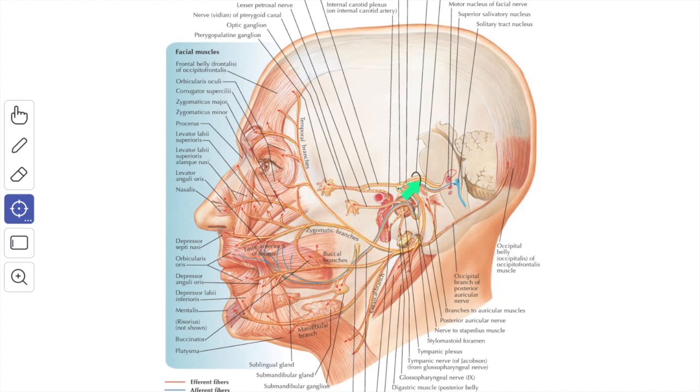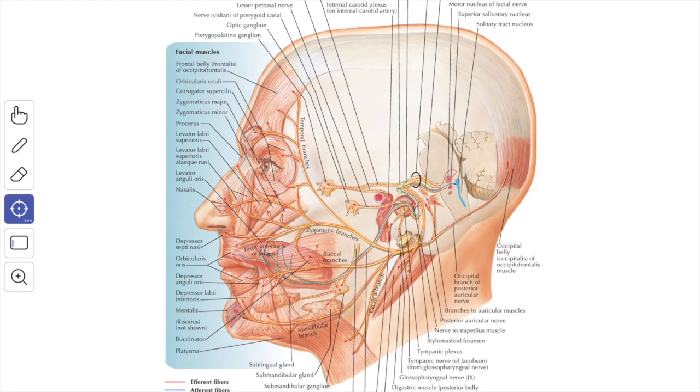At the bottom of the meatus, both the roots of the facial nerve unite to form the trunk of the facial nerve, which enters the bony facial canal. In the facial canal, at first the nerve passes laterally above the vestibule of the internal ear and reaches the medial wall of the epitympanic part of the tympanic cavity, where it bends backward forming a genu, which is the external genu.